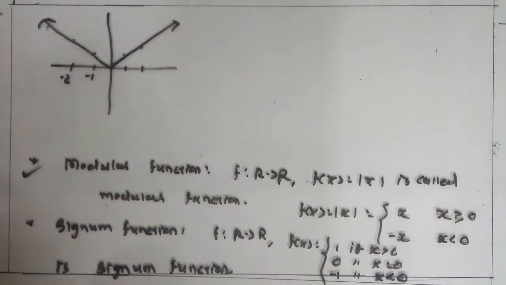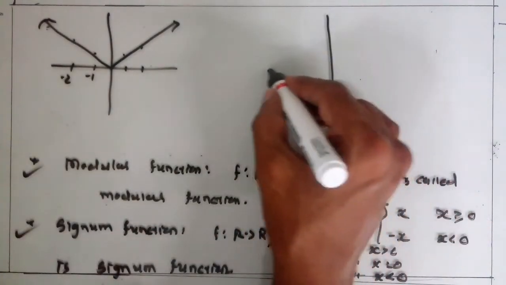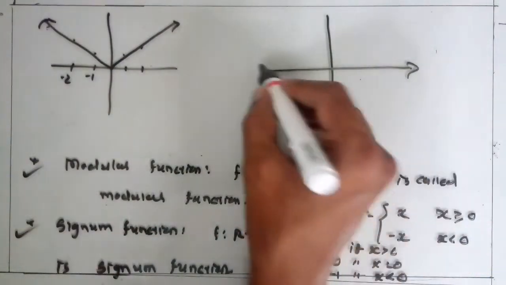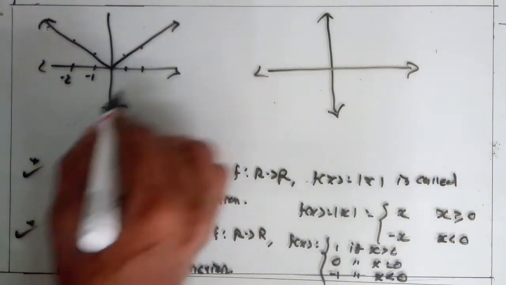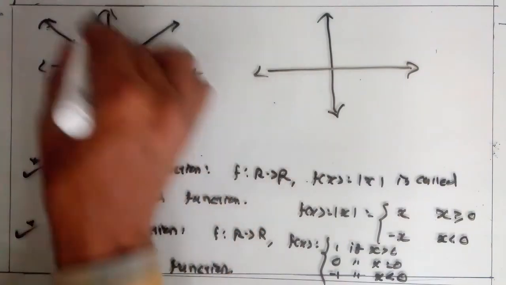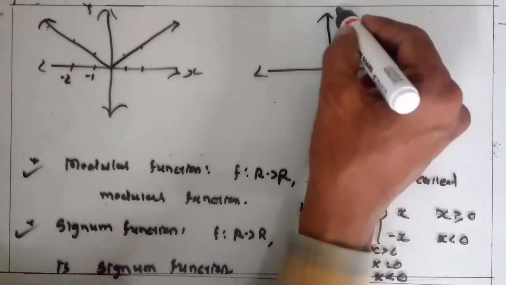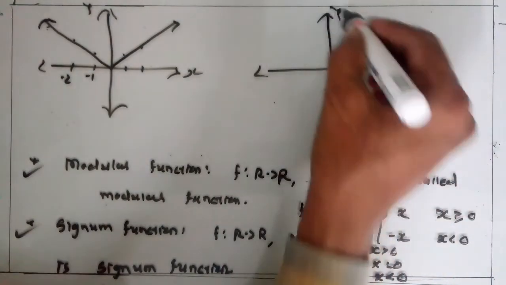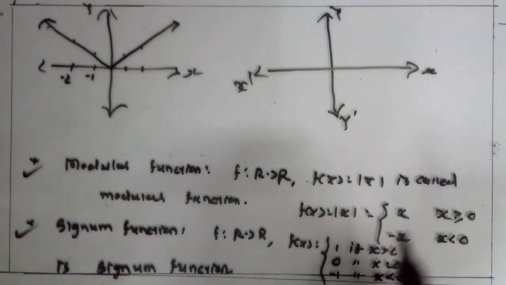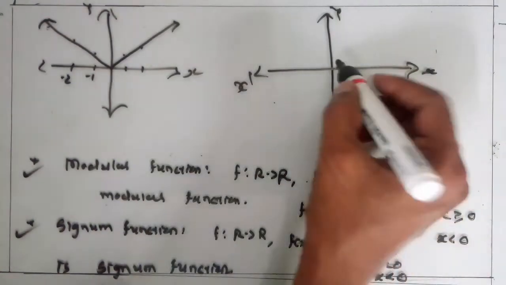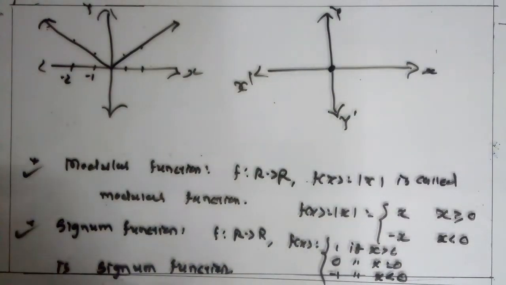Now for the signum function, remember this, which type of graph we get for the signum function. Here this is the x-axis, y-axis. Clear? x, x dash, y and y dash. For the signum function, when x is equal to 0, the value of the function becomes 0.